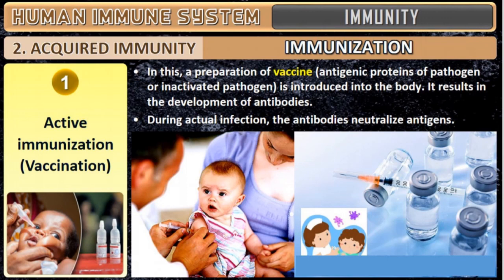Antibodies. During actual infection, what do the antibodies do? The antibodies neutralize. Neutralize means it will not activate the antigen. It will neutralize it so that it will not multiply. Okay, so that is regarding active immunization or vaccination.